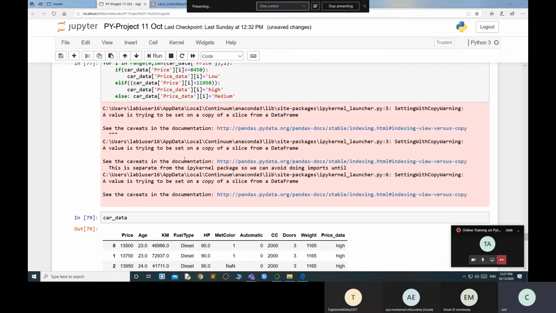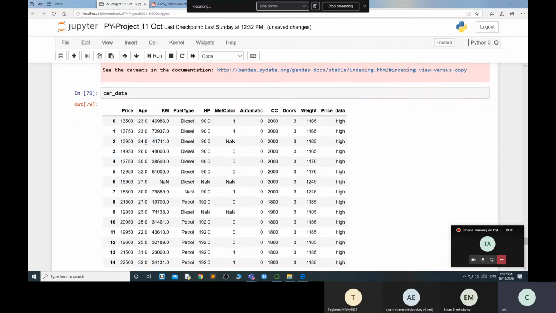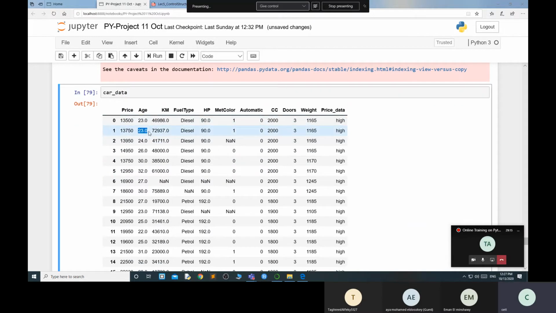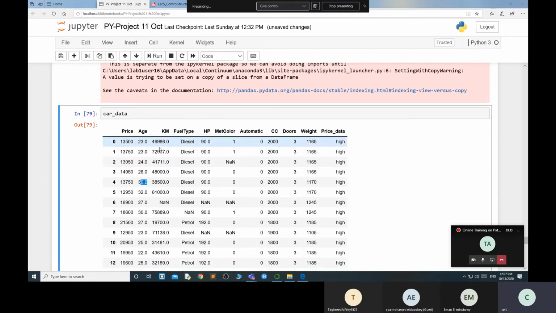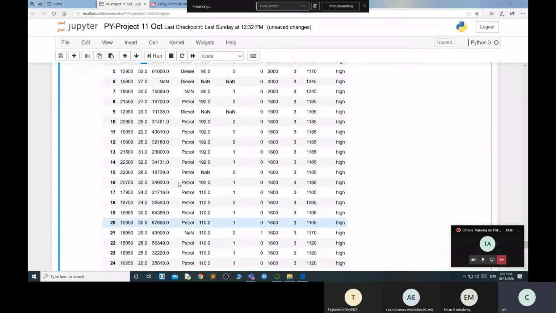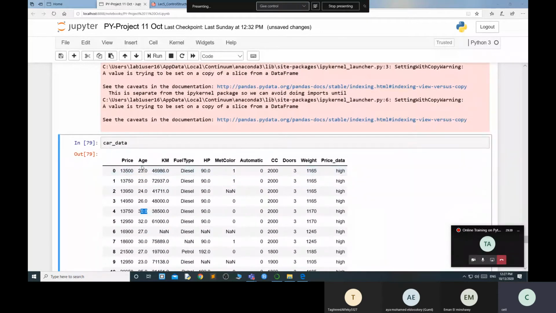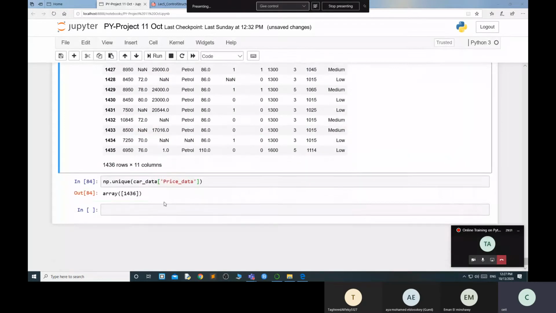Okay, now if you see here, your age of the car is in months, 23 months, 24 months, 26 months, 30 months. Okay, but I want to convert the age column into years. So what should I do? Basically, I need to make a function to convert my values. You can do it other ways as well, but right now I'm making a function.